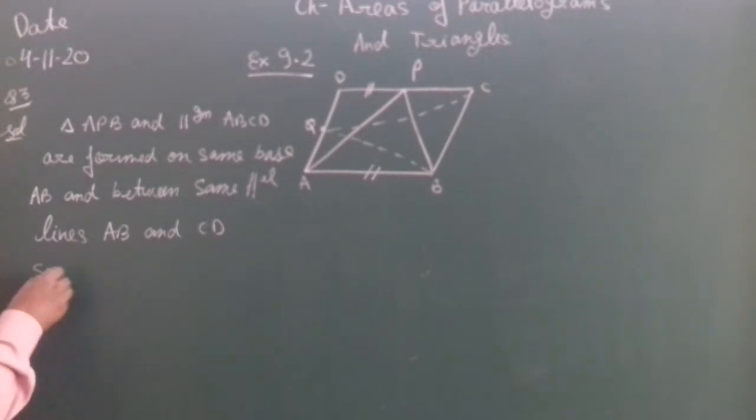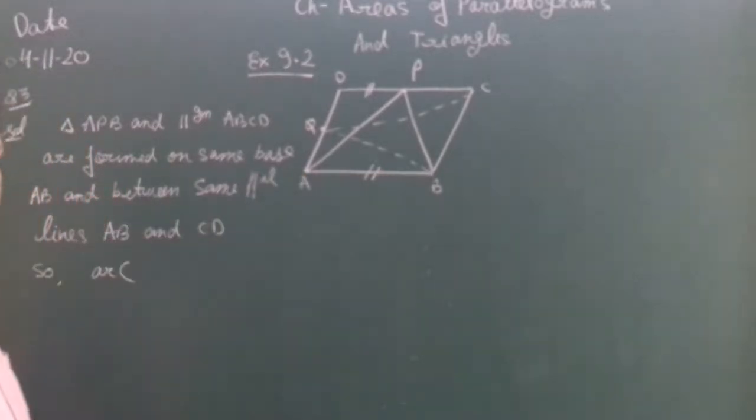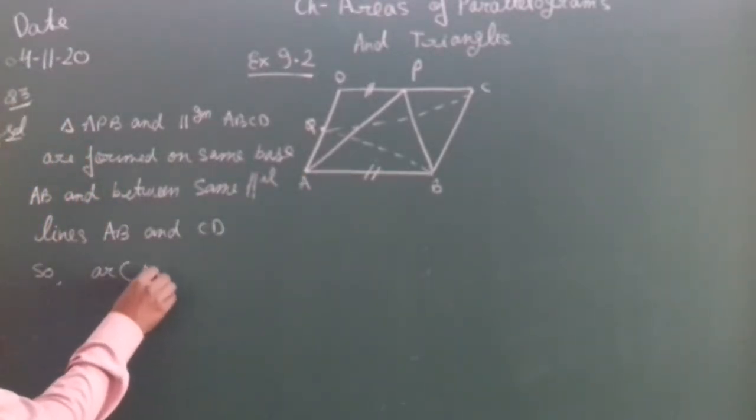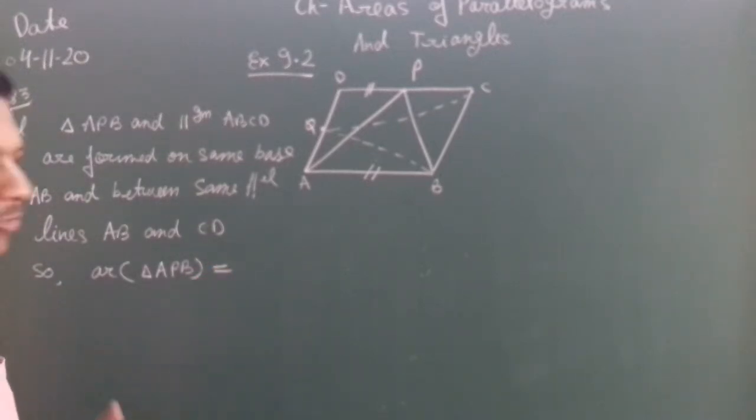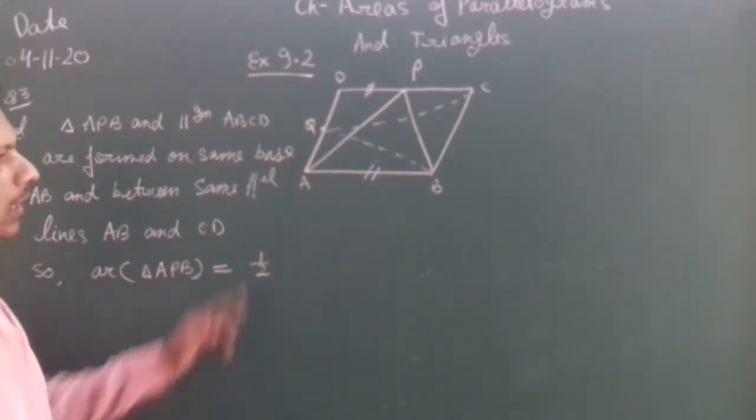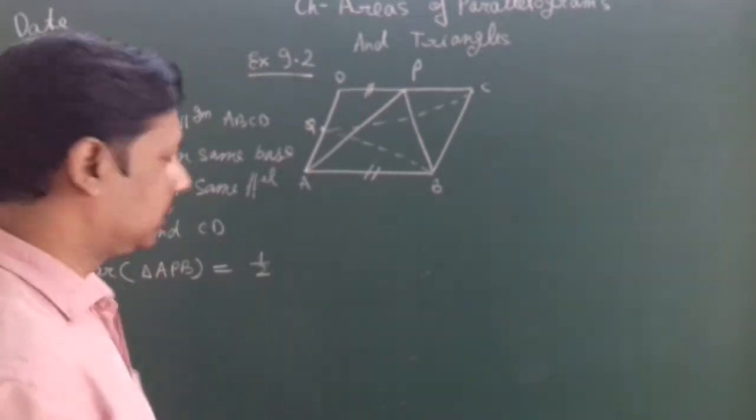So the area of triangle APB is equal to half the area of parallelogram ABCD.